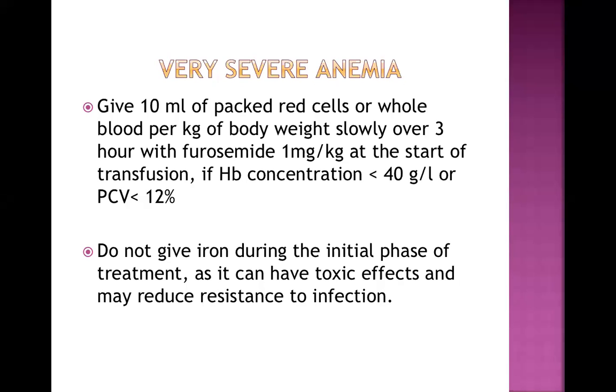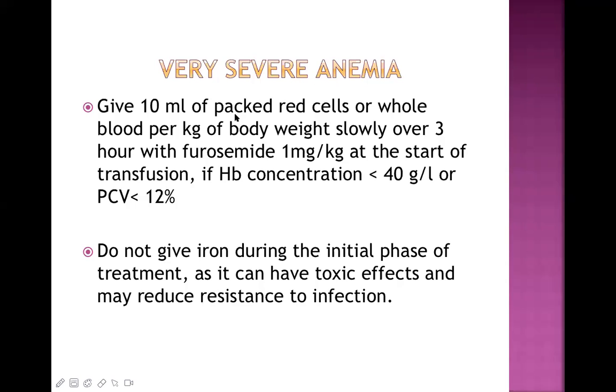To avoid this, if volume is not necessary, why do we give it? Why do we overburden that kid with the extra volume? That is the reason. So whole blood means what? Everything is there together. There is plasma also, there is RBC also, there is WBC, platelets, clotting factors, everything together. We don't want that type of blood in this case. This is a case of very severe anemia for a long time. So only give packed red cells, avoid unnecessary fluid.